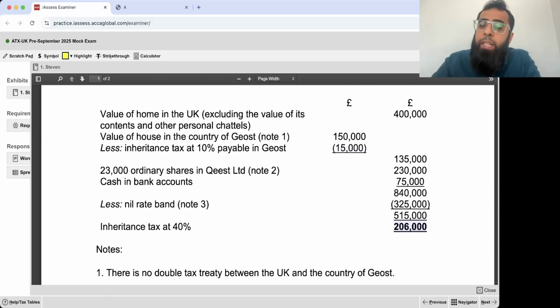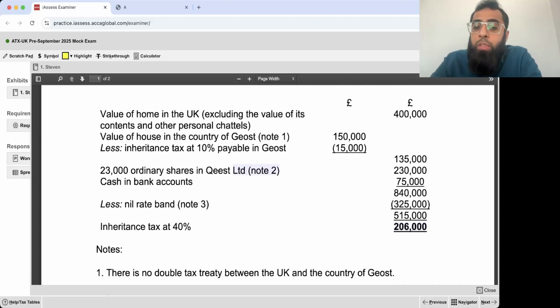Sir, what difference will it make? Here you are deducting from asset value, which is the total 100%. Here you will deduct from the IHT value, which is the 40% portion. Okay. So the overseas tax paid is deductible from the UK IHT amount, not from the value of asset.